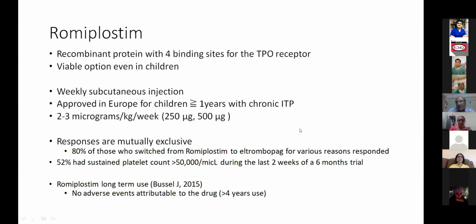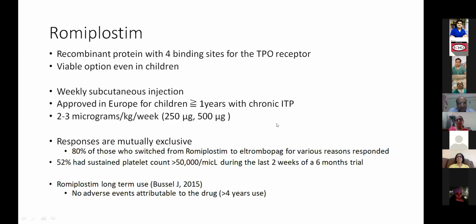Next slide. And there is romiplostim. I think there are a couple of questions in the chat box also, like the dosing. I haven't used it yet. I have a couple of patients lined up, but have not used it yet. So if somebody has been using it, maybe they can answer what the starting dose is and how we go up on the dosing based on the platelet count.